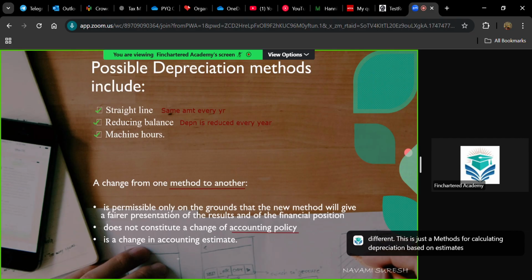This is a change in accounting estimate and not a change in accounting policy. And the change is only possible on the grounds that it leads to a fairer presentation or if it's required by a new IFRS standard. Okay, got it? So that's about the depreciation.